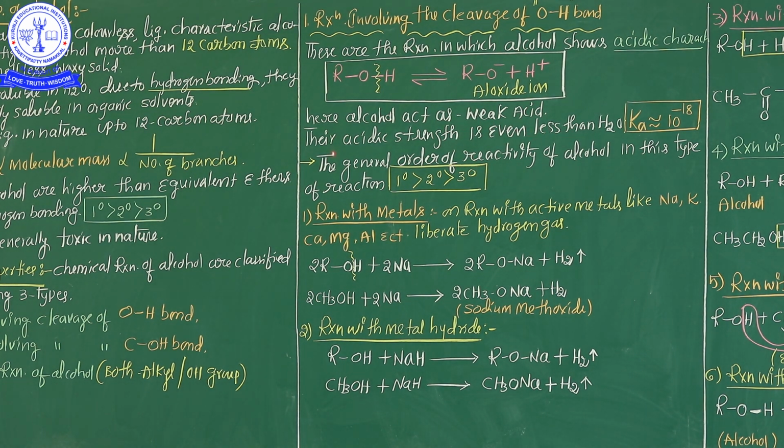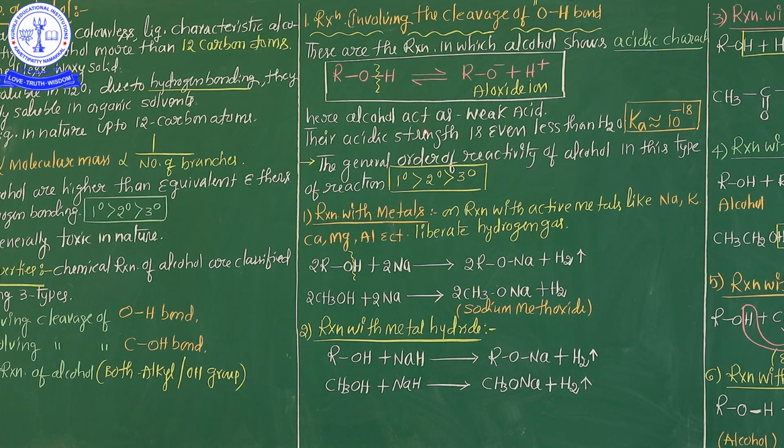Clear? And another point, the general order of reactivity of alcohol in the case of cleavage of the OH bond. For 1 degree alcohol, 2 degree alcohol, and 3 degree alcohol, 1 degree alcohol is more reactive in this cleavage of the OH bond. So 1 degree is greater than 2 degree, which is greater than 3 degree. These are the important points.